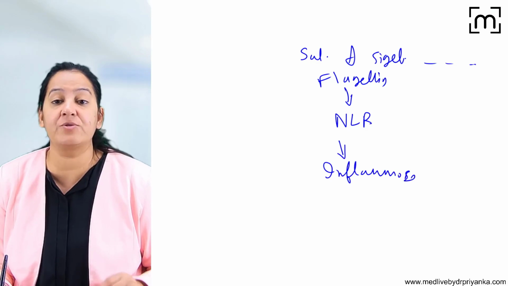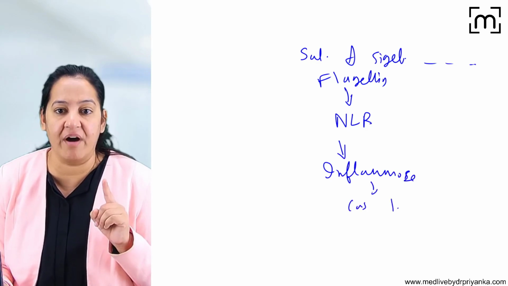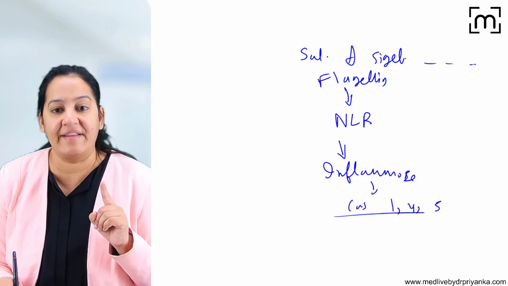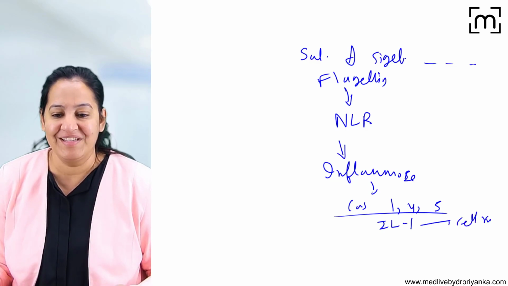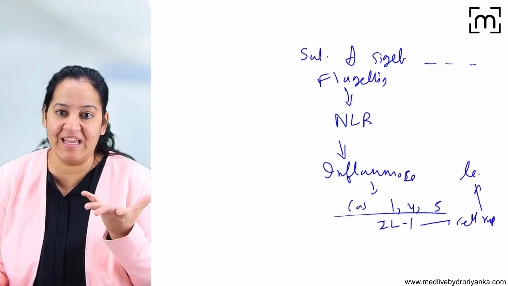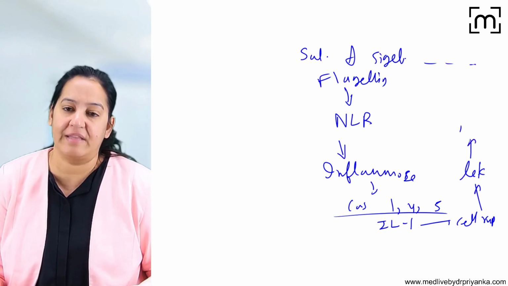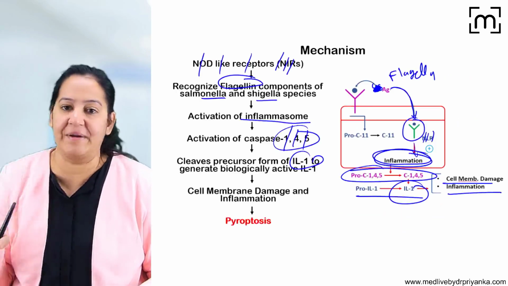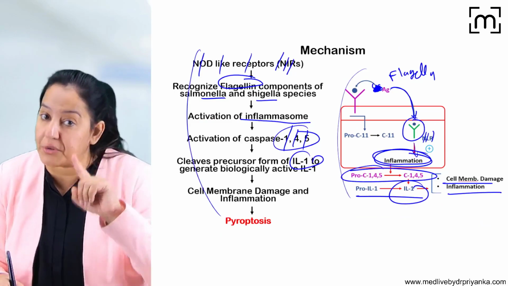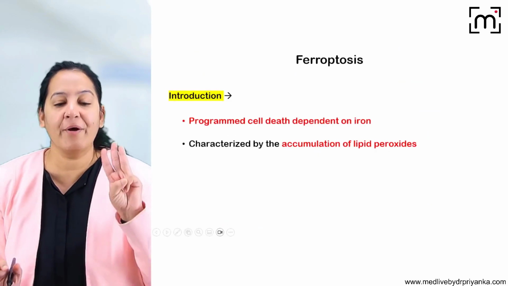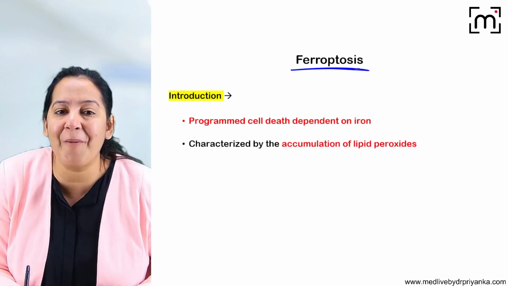This inflammasome leads to the activation of caspase 1, 4 and 5, and that will lead to activation of interleukin 1, which will cause the cell rupture, leading to leakage and then inflammation. So this is the complete summary in front of you. You have to learn like this. This is the mechanism. Draw the flow chart, draw the diagram. Crystal clear concept.